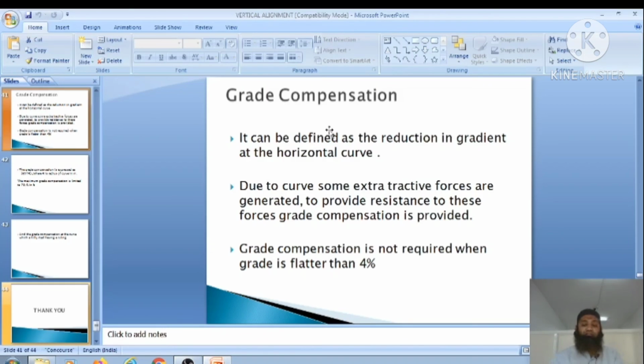Grade compensation is not required when the grade is flatter than 4%. If the grade is flatter than 4%, we don't need to provide grade compensation, that is, we don't need to reduce the gradient at the horizontal curve. If it is flatter, then it is well and good. If it is not flatter, then we will have to go for grade compensation also.